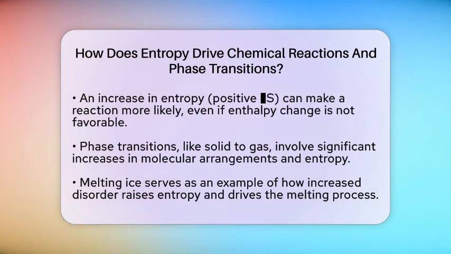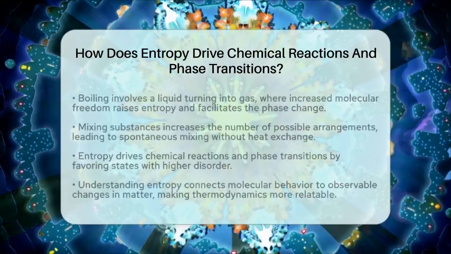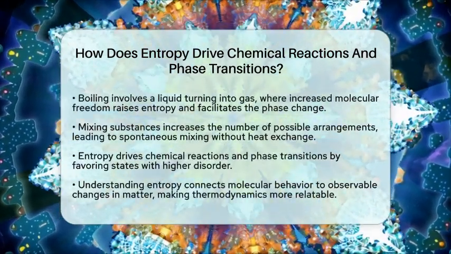Phase transitions like boiling also involve changes in entropy. When a liquid turns into a gas, the molecules gain more freedom to move around. This freedom increases the system's entropy, making it easier for the phase change to occur at specific temperatures and pressures. At the boiling point, the increase in entropy balances the energy needed to turn the liquid into vapor.